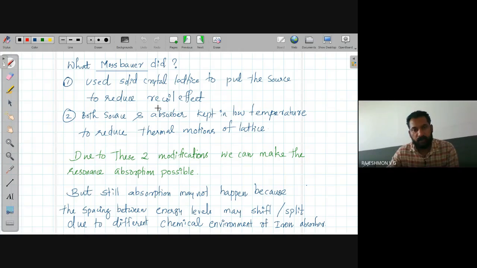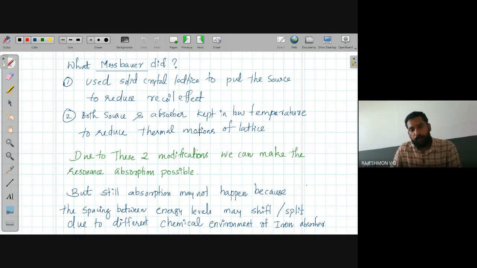That will reduce the recoil velocity and that will reduce the frequency shift. That is one thing that Mossbauer did. Second thing is he kept all the source, absorber, all this experimental setup at a very low temperature, that is in liquid helium or liquid nitrogen temperature, to reduce the thermal motions of the lattice, not to reduce the further recoil effects.